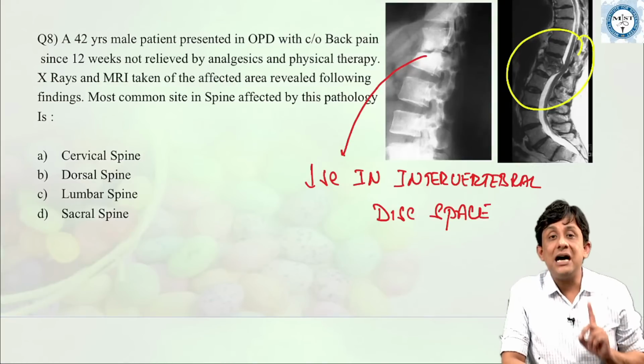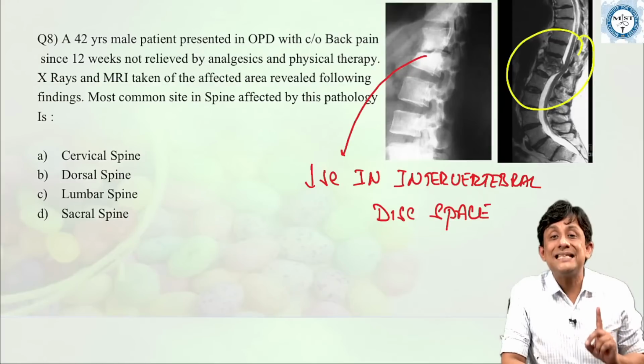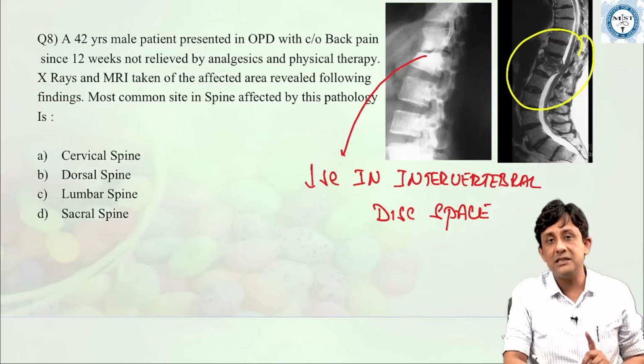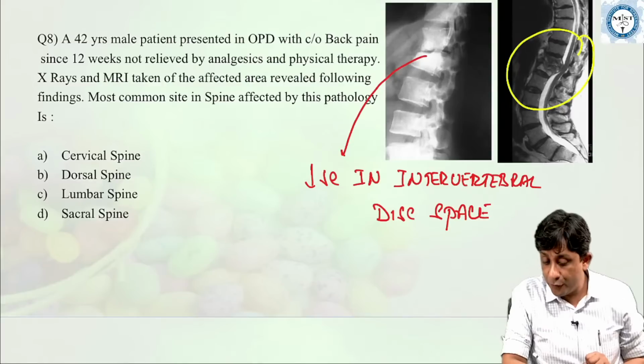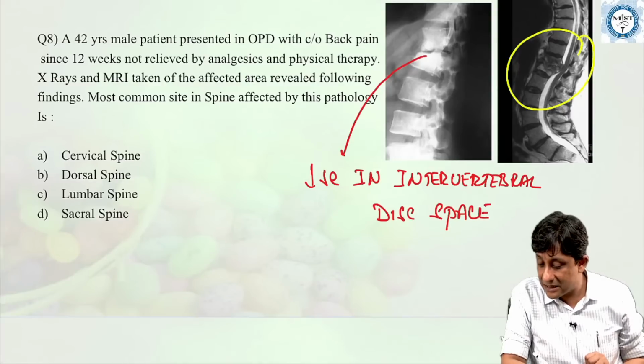So the question asks you, what is the most common site in spine affected by this pathology? And very few of you have got this answer right.